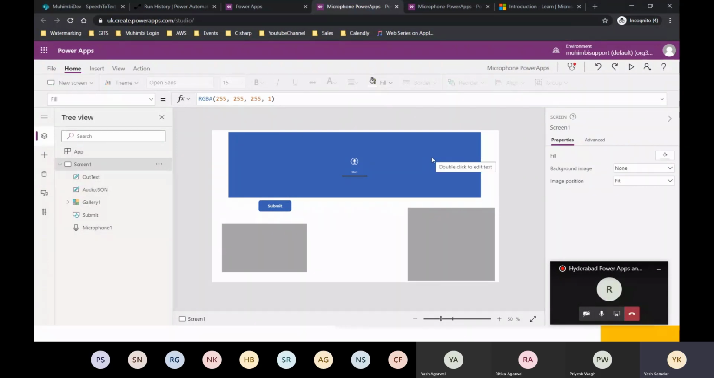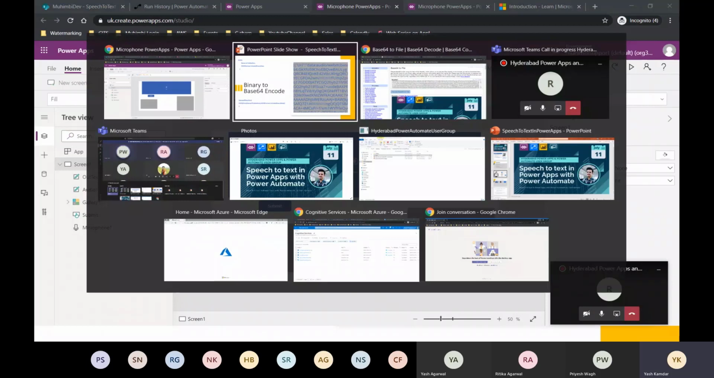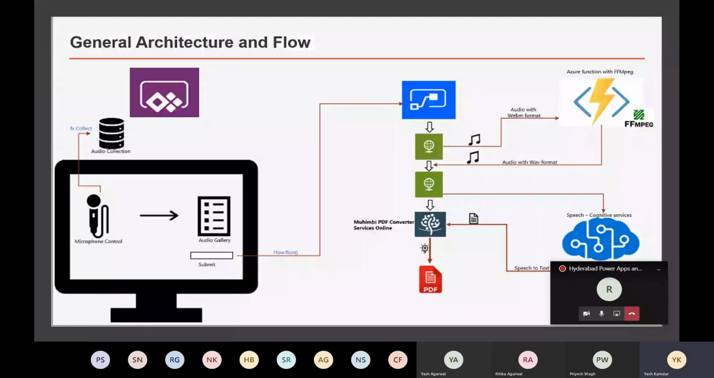Now let's go back and take a look at some of the key concepts. So where is my slide? Okay. Now it's important that I take you back to the general architecture and flow. So we have covered the left part. We have recorded an audio, we have saved it into a collection, we have configured the buttons with the required formulas, and we are ready to share that audio from our audio collection into Power Automate. Now the second part is, we have the audio right in Power Automate. Now all we need to do is decode it and send it to speech services.